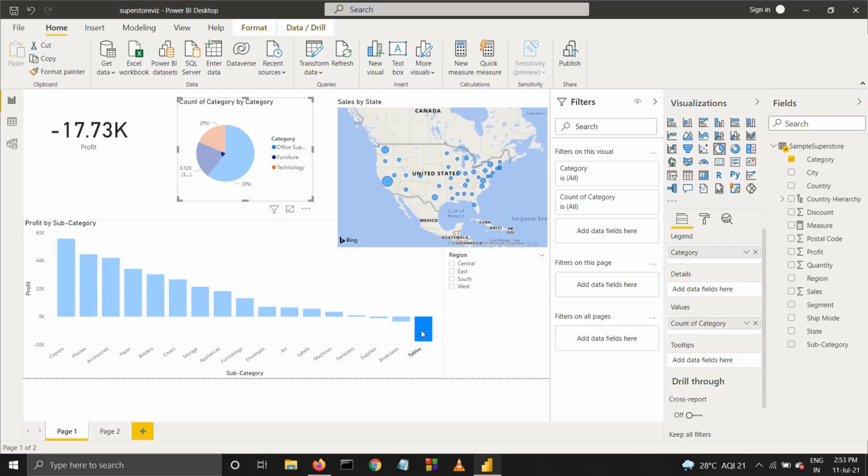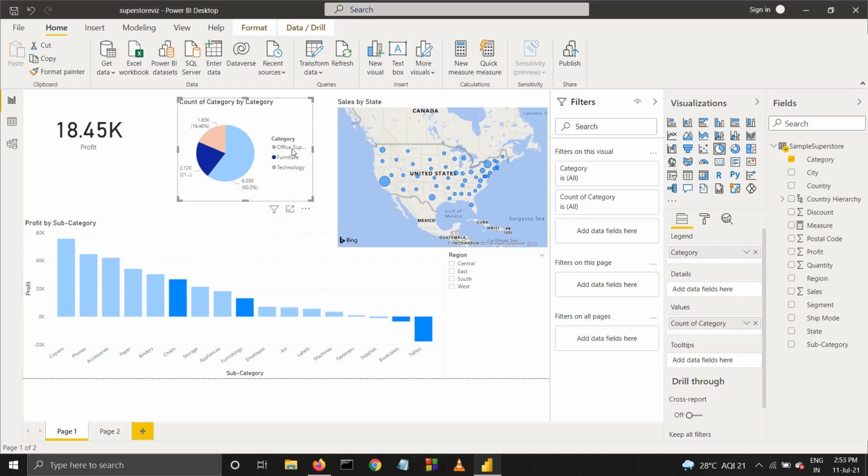If I'm a business manager, I would focus on problems like why furniture has made less profit than the office supplies and technology. You can see it's a very low profit compared to the others.